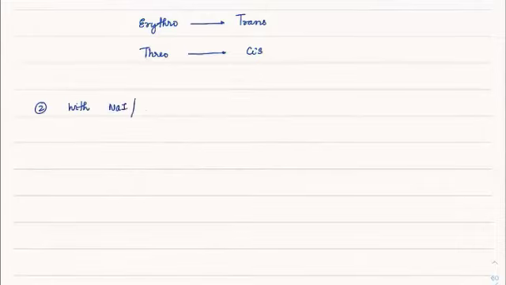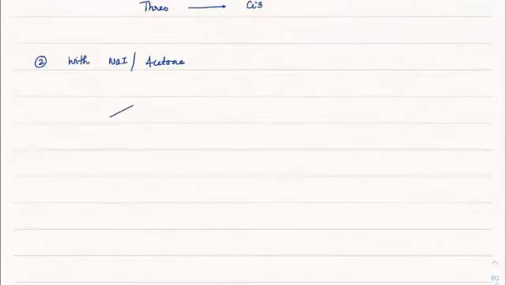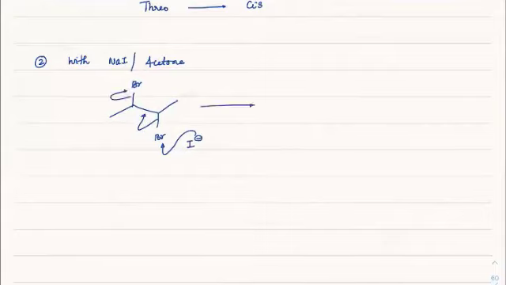Okay, now the same type of reaction will also happen with, second is with NaI and acetone. NaI and acetone. So the reaction here is, if you have a bromine, bromine here, okay, I minus will give away its lone pair to bromine here, to the empty orbitals, bromine will make a double bond here, and this leaves as the group.